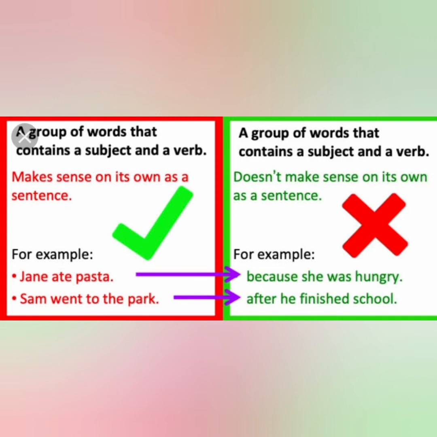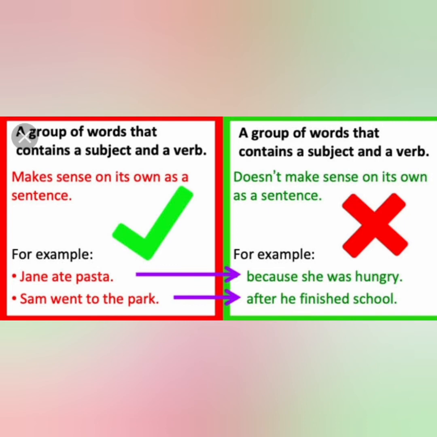Independent means it stands on its own. A dependent clause, though it has a subject and verb, depends on the independent clause and on other sentences to make sense. Is it clear, children?